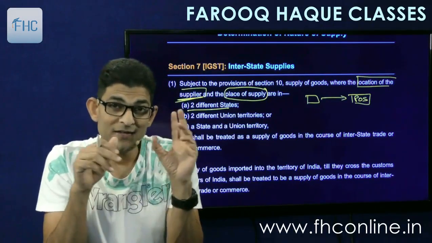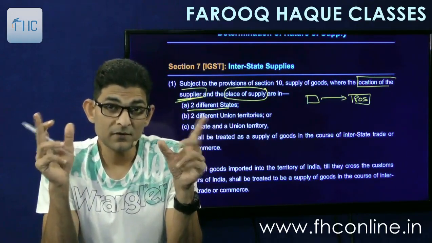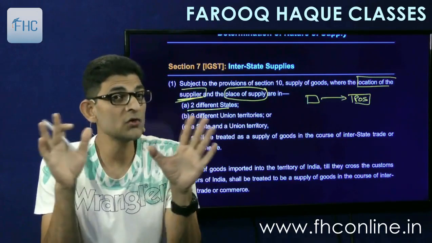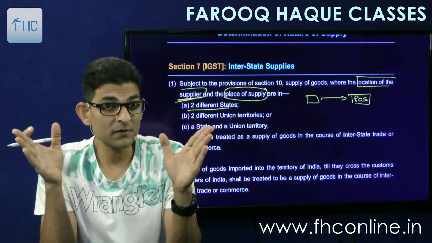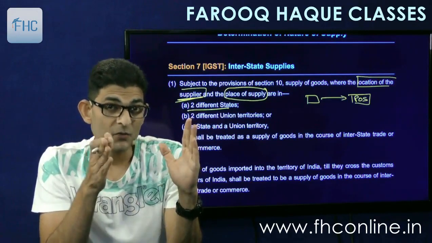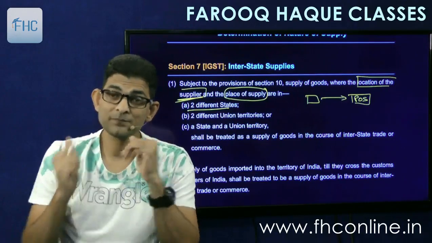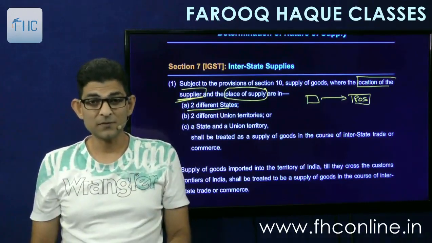So it is not the supplier and recipient. You don't compare supplier and recipient. Keep in mind, you don't compare supplier and recipient. What you compare is supplier's location and place of supply. Place of supply is as per those sections we had seen, the whole chapter on place of supply.